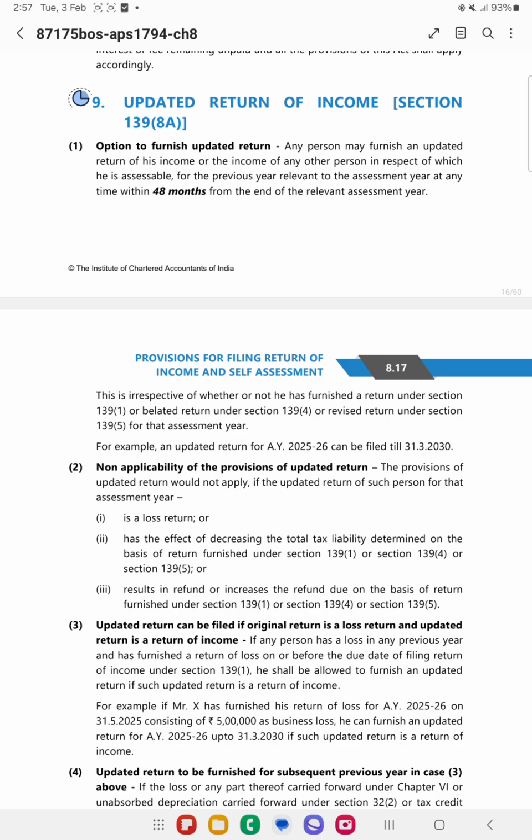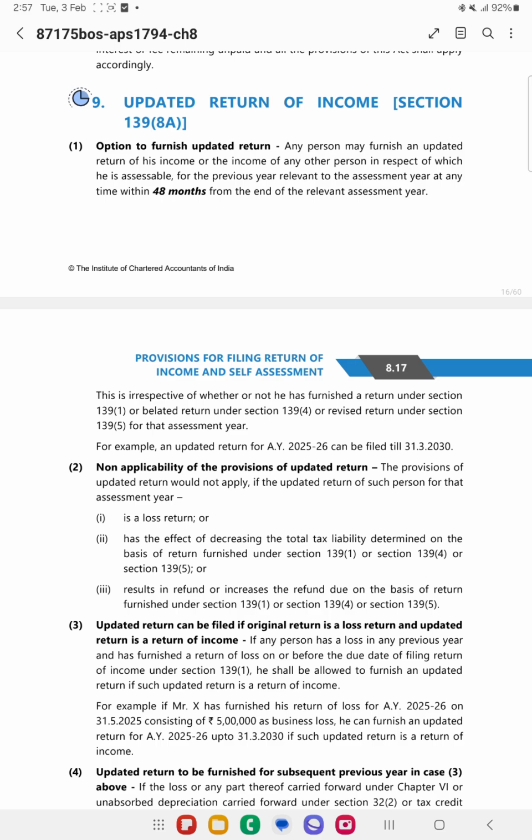So now this updated return is not applicable in case of loss return, provided you want to revise the loss to a return of income, or if it has a decreasing total tax liability.